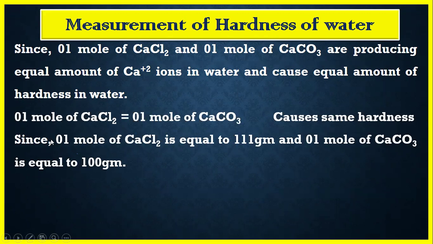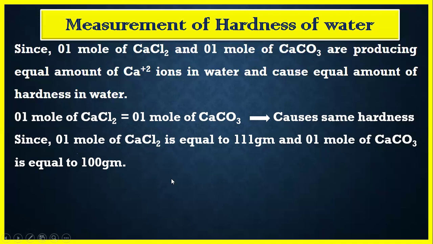So by this we conclude that 1 mole of calcium chloride is equal to 1 mole of calcium carbonate, and both of these cause the same amount of hardness in the water, because 1 mole of both these salts generates an equal amount of calcium ions, and calcium ions are responsible for the hardness. That is why 1 mole of both of these salts causes the same amount of hardness.